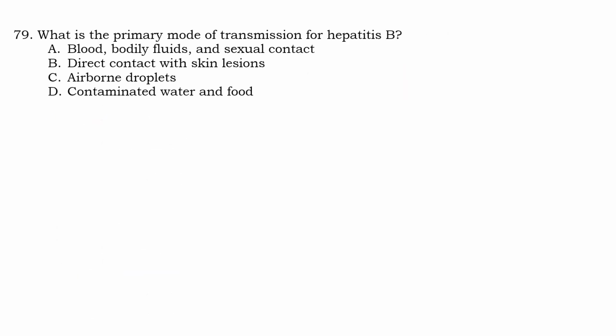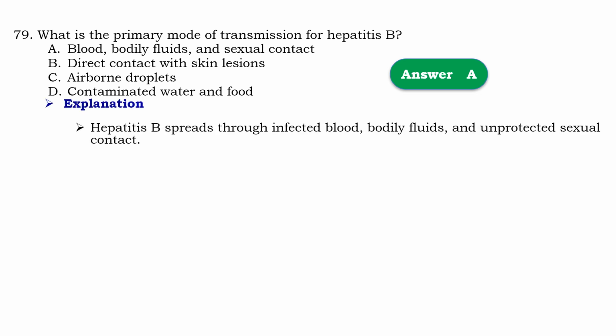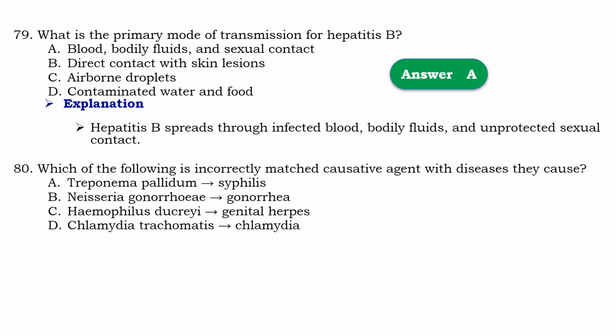Question number 79. What is the primary mode of transmission for hepatitis B? So that should be A, blood, bodily fluid, and sexual contact. Means that hepatitis B spreads through infected blood, bodily fluid, and unprotected sexual contact.